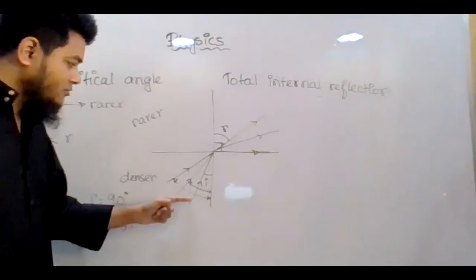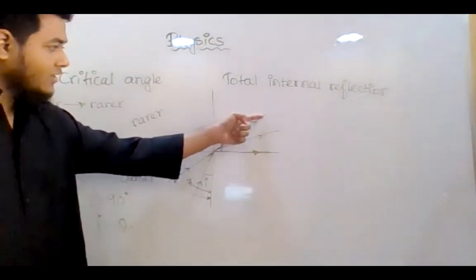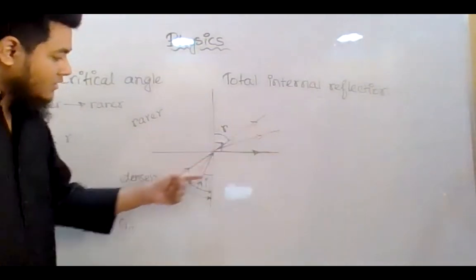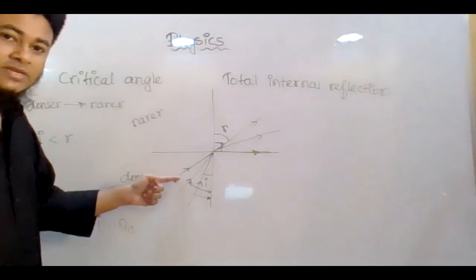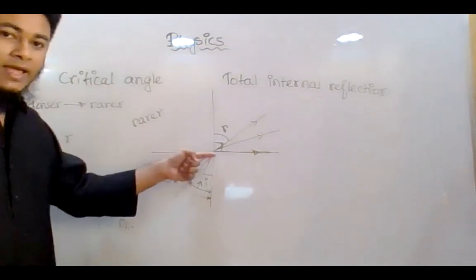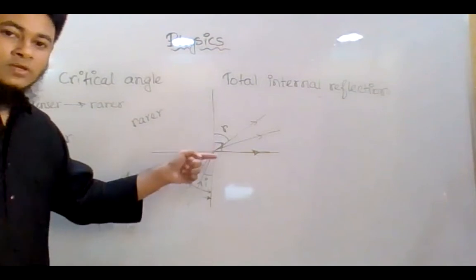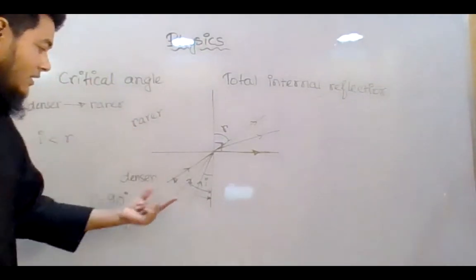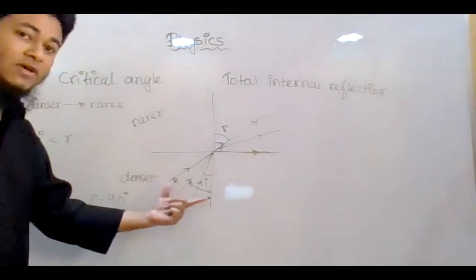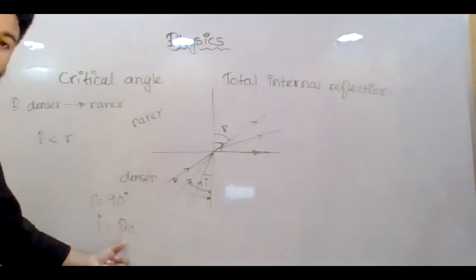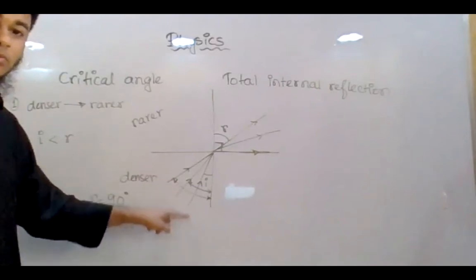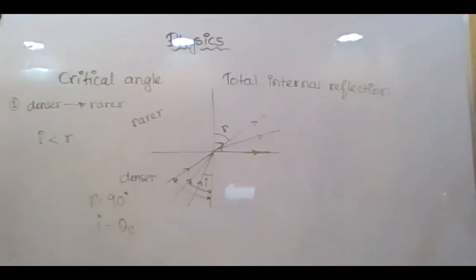So at first the light ray was passing this way and it refracted this way. Then I increased the angle of incidence. Now this is the refracted ray. I kept on increasing the angle of incidence, and at some point the angle of refraction became 90 degree. In this situation, when the refraction angle is 90 degree, the value of the incident angle can be called the critical angle, the critical angle of the first medium with respect to the second medium.